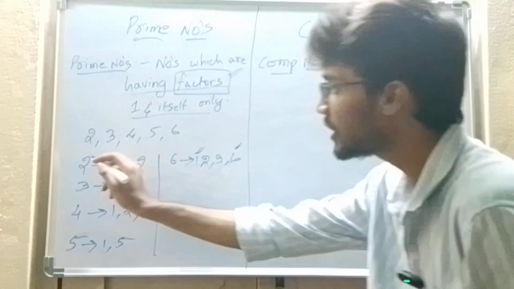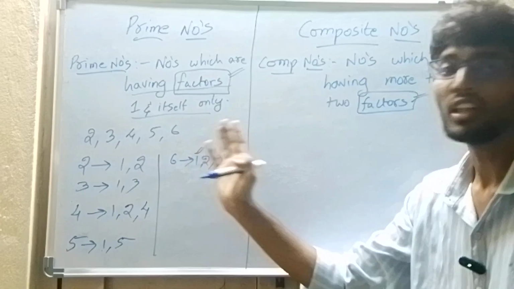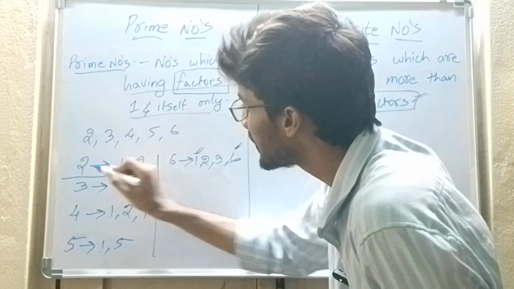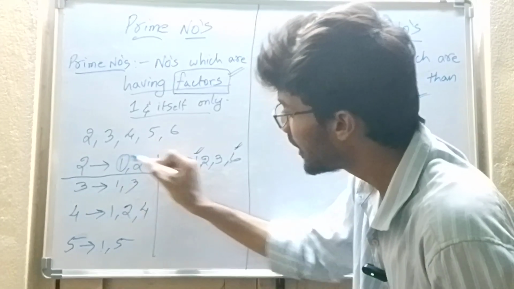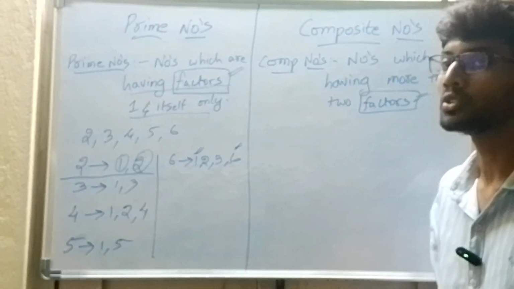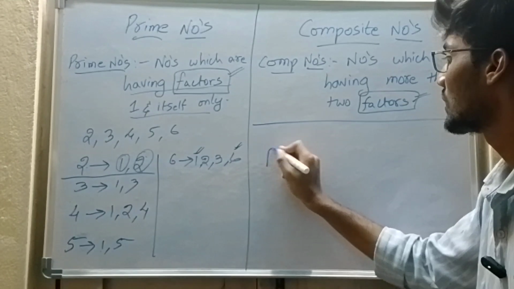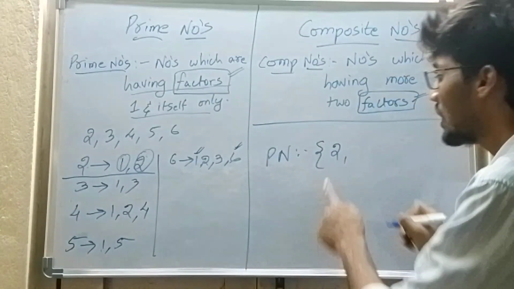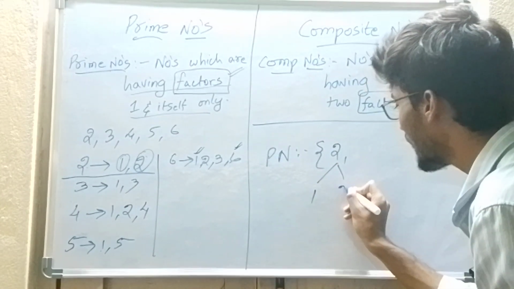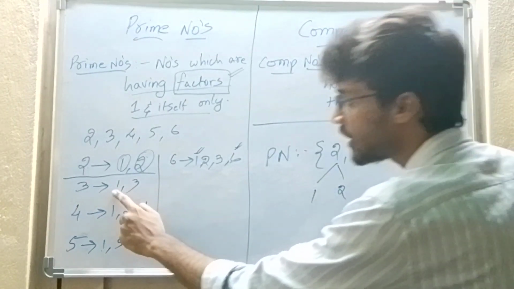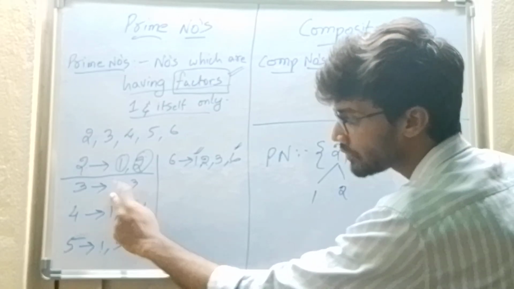So here, which numbers are having 1 and the number itself as the factors? If we look carefully, what are the factors of 2? 1 and the number itself. Therefore, 2 is called a prime number. Why? The factors of 2 are 1 and 2. Now let us see 3. The factors of 3 are 1 and the number itself. That's why 3 is called a prime number.